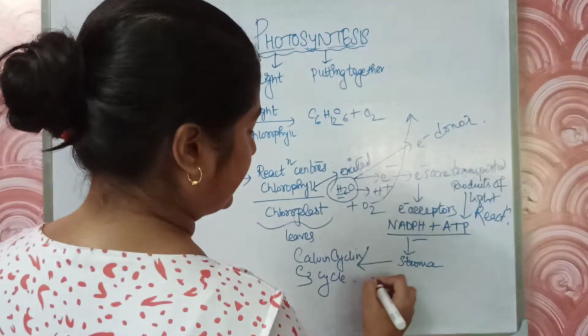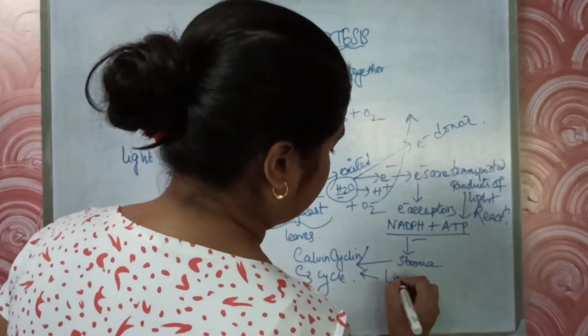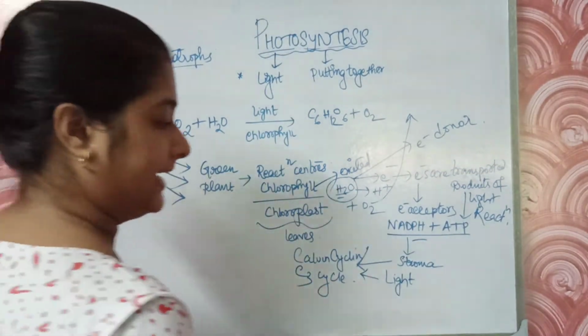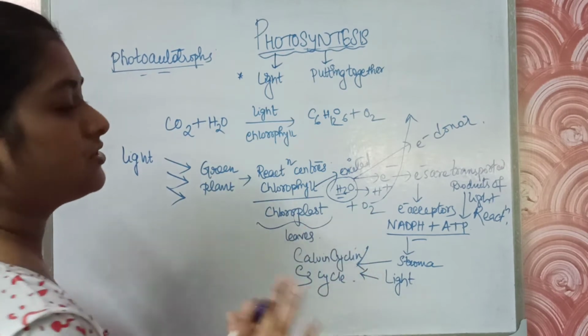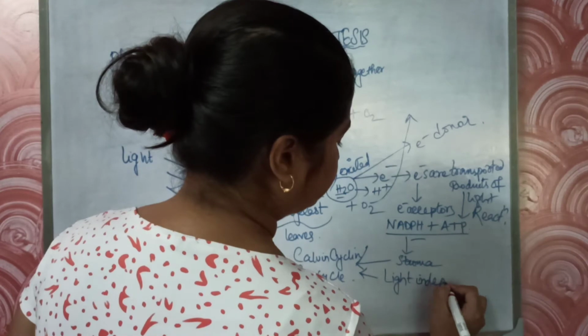Now this C3 cycle is the light independent reaction. The Calvin cycle does not require light, but it requires the products of the light reaction. This step does not require light itself, so it is a light independent process.